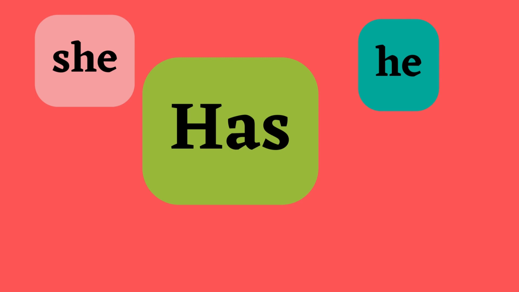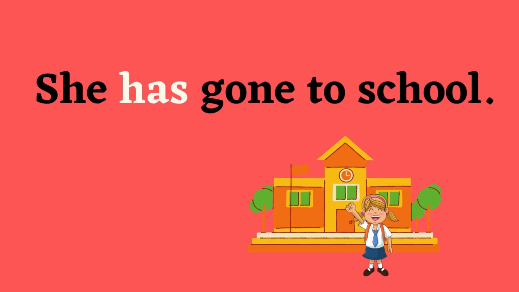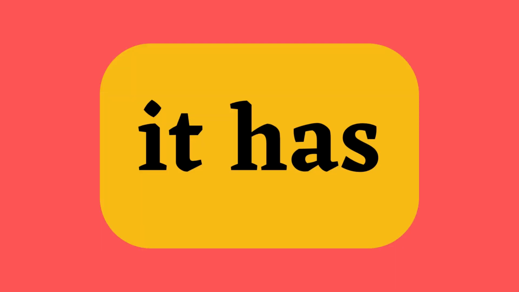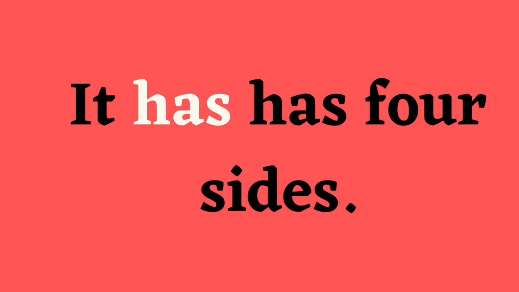Let's find out how to use has. Has is used with pronouns she, he, and it. Some examples, she has gone to school. He has the ball. But it has 4 sides.